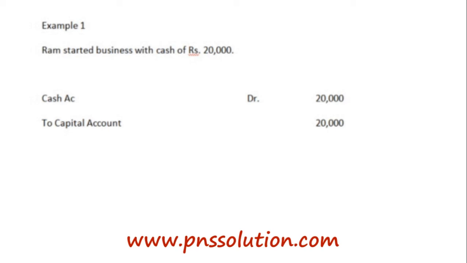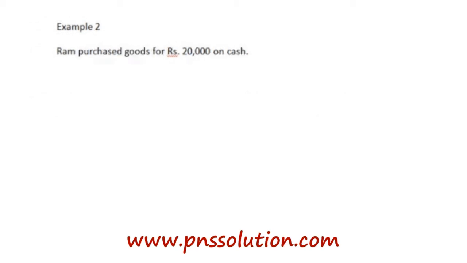Let's go to example 2, which states that Ram purchased goods for rupees 20,000 on cash. It means Ram is making a purchase. Purchase is an expense item, so we debit purchase account here. While cash is an asset, we are giving cash to someone else, hence the cash is decreasing, so we credit cash here. As per the traditional approach also, purchase is a nominal account of expenses, so it is debited, and cash is a real account, it is going out, so it is credited.